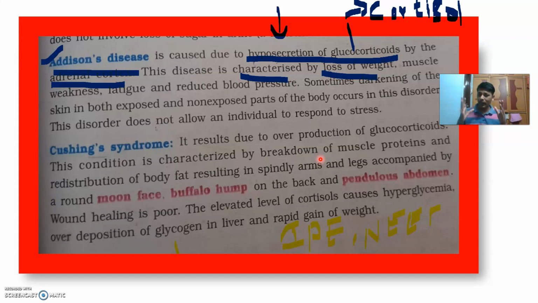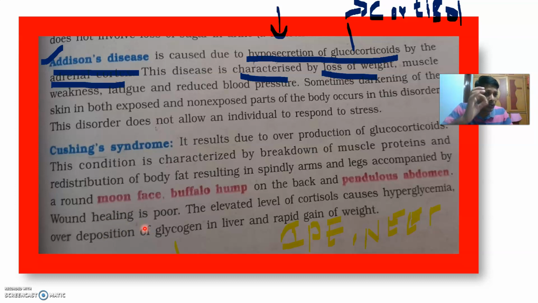It can be characterized by breakdown of muscle protein, redistribution of body fat, spindly arms, spindly legs, round moon face, buffalo hump on the back, pendulous abdomen, and poor wound healing.